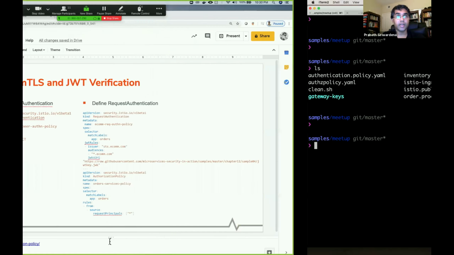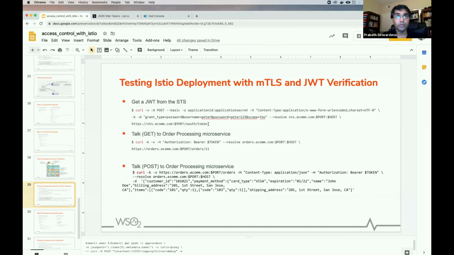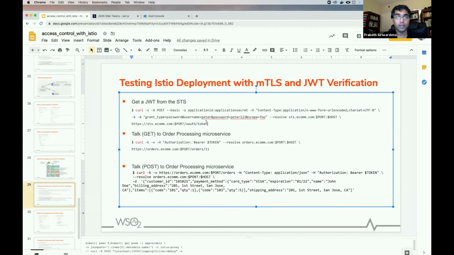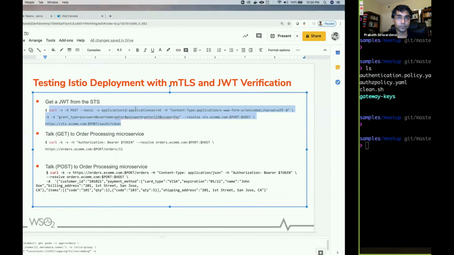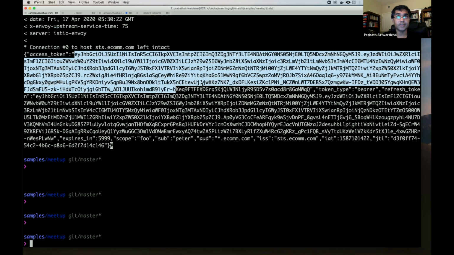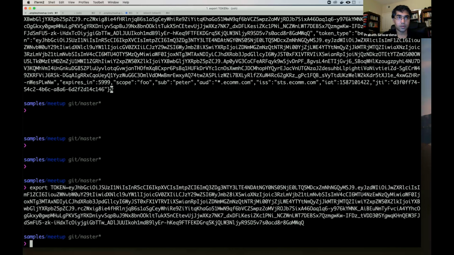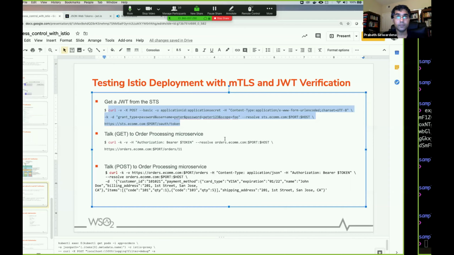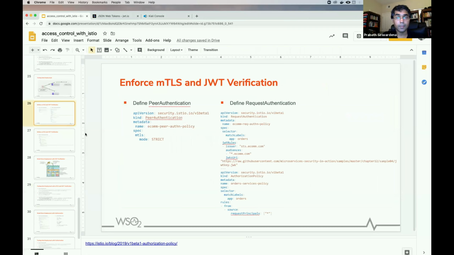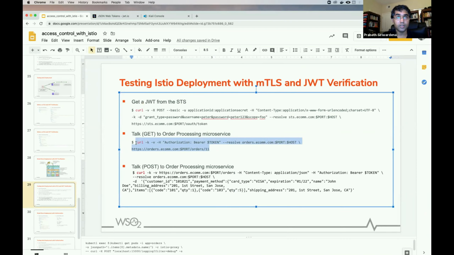Okay, so now let's try to invoke our services again. So this is the old way of doing this. Now, if you try to invoke the STS, yeah, so you get the JWT, because we don't enforce any authorization checks there. Now export this one. Now let's do a get here. If you look at this authorization policy, it doesn't do any verification based on the action. It only verifies that you need to have a valid JWT. So let's invoke this request.